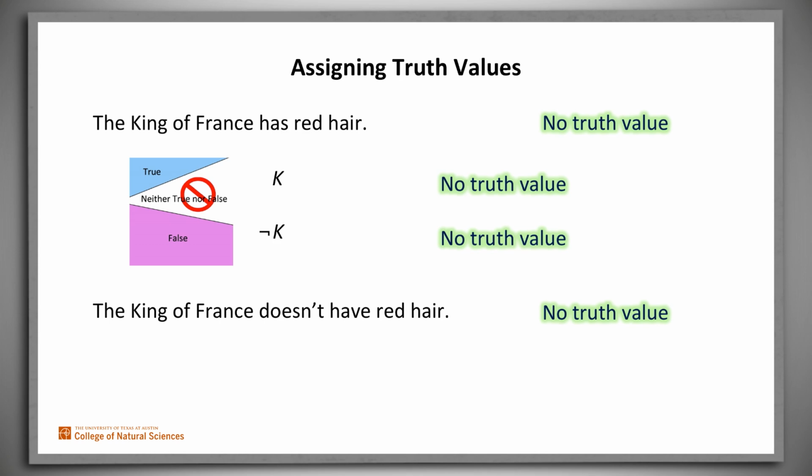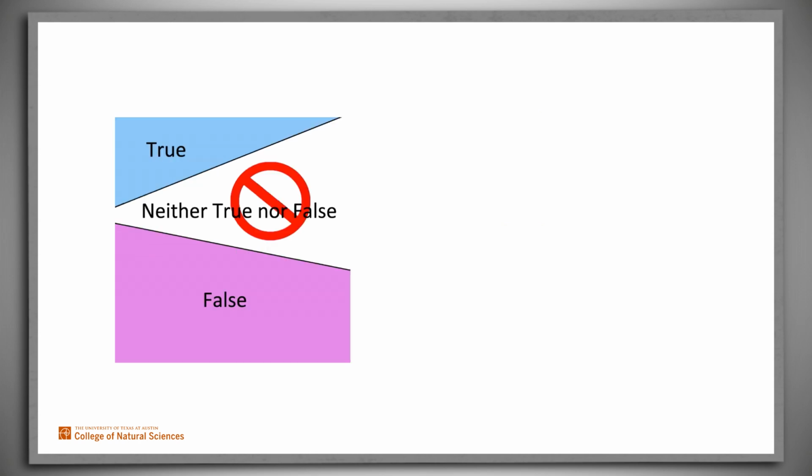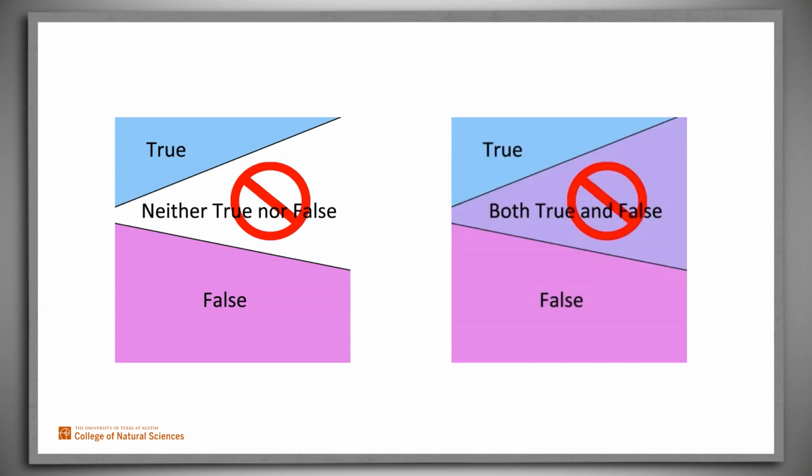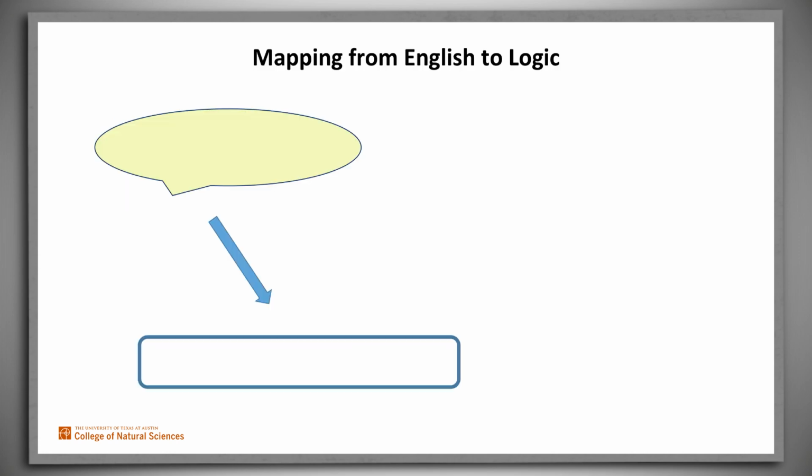But we have to be careful. The law of the excluded middle says that every logical statement is true or false. The principle of non-contradiction also applies specifically to logical, not English, statements. So one way to view the presupposition issue is that it suggests that the key issue is the mapping between English and logic.